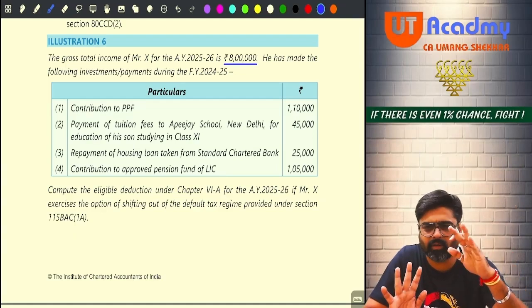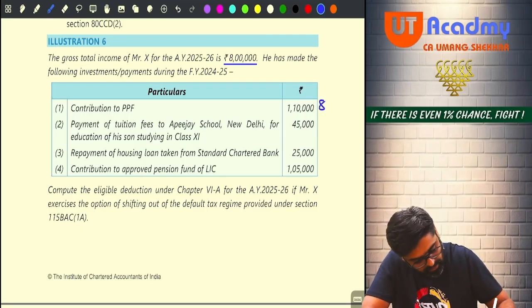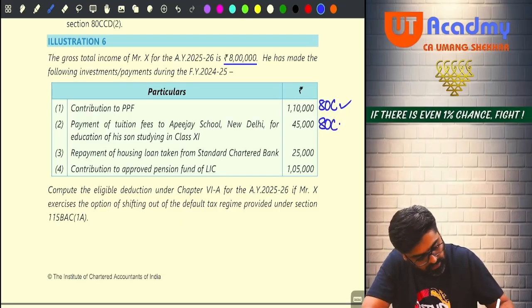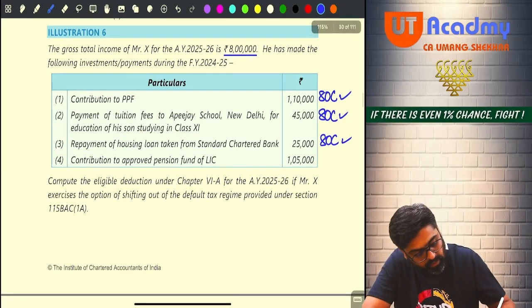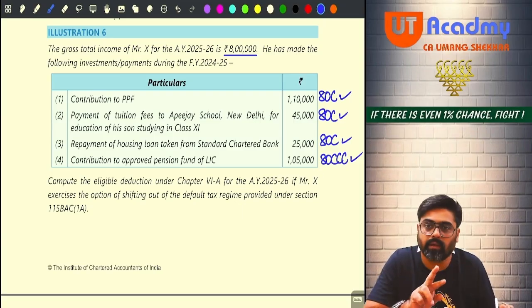Now if he is giving 8 lakh rupees as GTI, he has made the following payments and investments. Contribution to PPF, tell me, will it be allowed under 80C? The answer is yes. Payment of tuition fees to APJ School, New Delhi for the education of his son studying in class 11. This will also be allowed under 80C. Repayment of housing loan taken from Standard Chartered Bank. This will be 80C. Repayment of housing loan also. Contribution to approved fund for LIC. This will be 80CCC. Now you have two deductions, one under 80C and another under 80CCC.